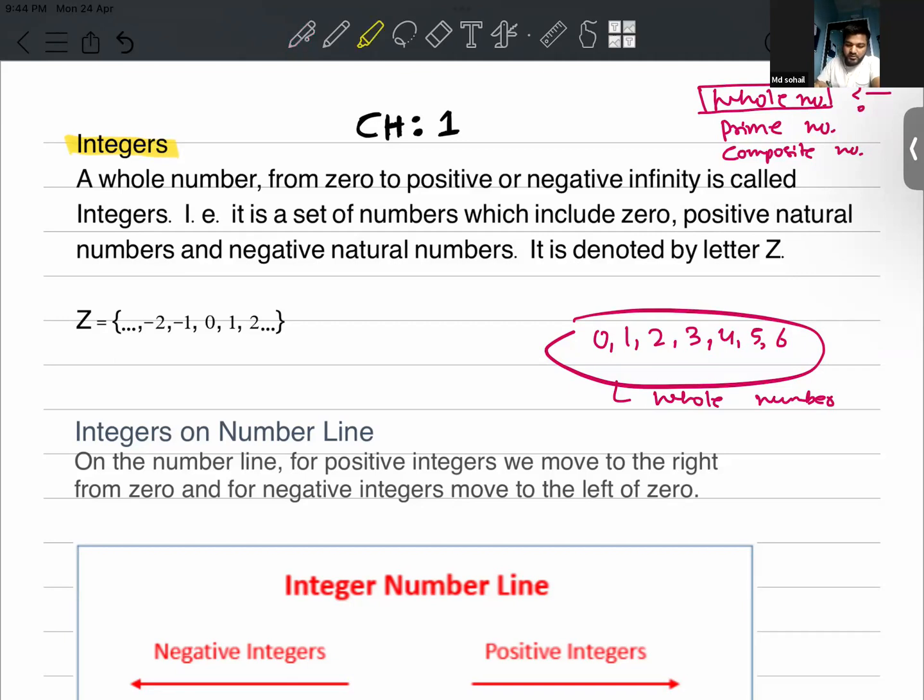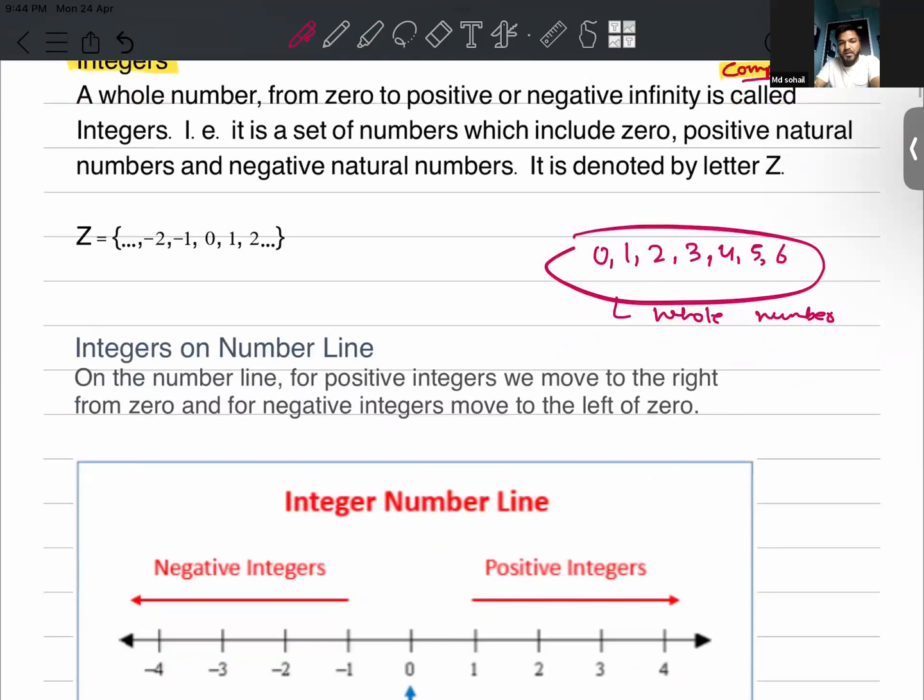Now what do you understand by prime number and composite number? Okay, no issue. Let me help you with that.